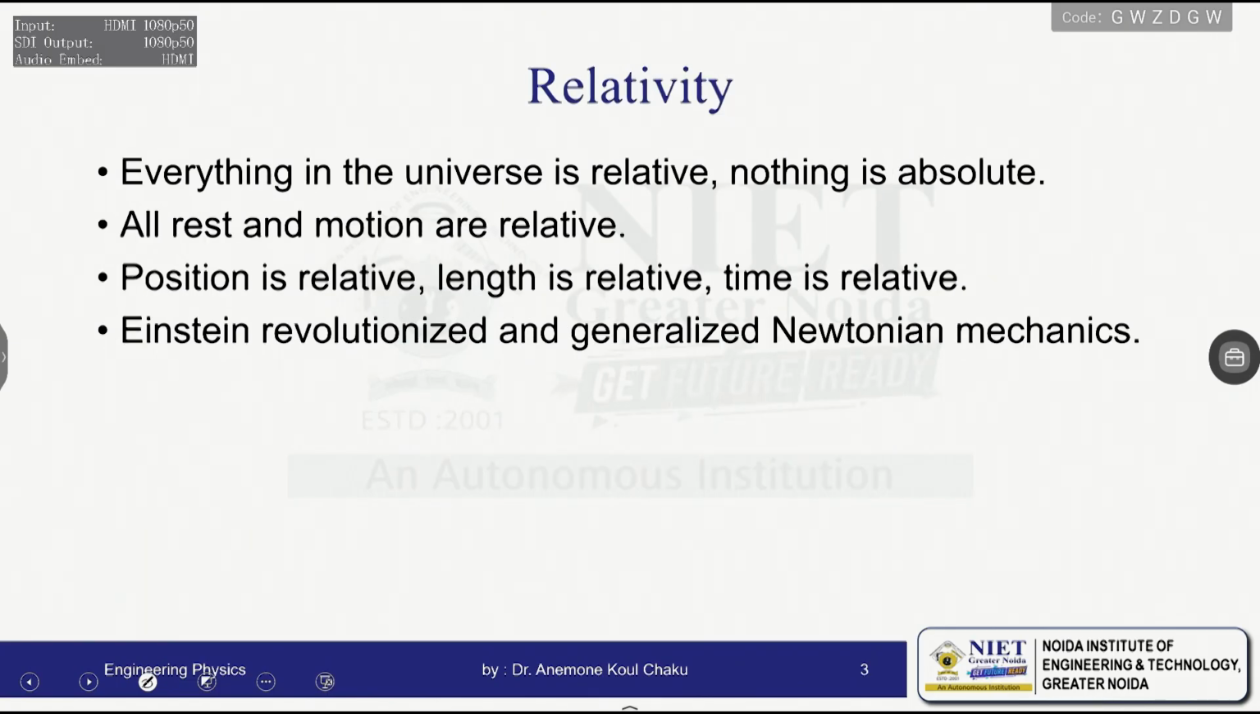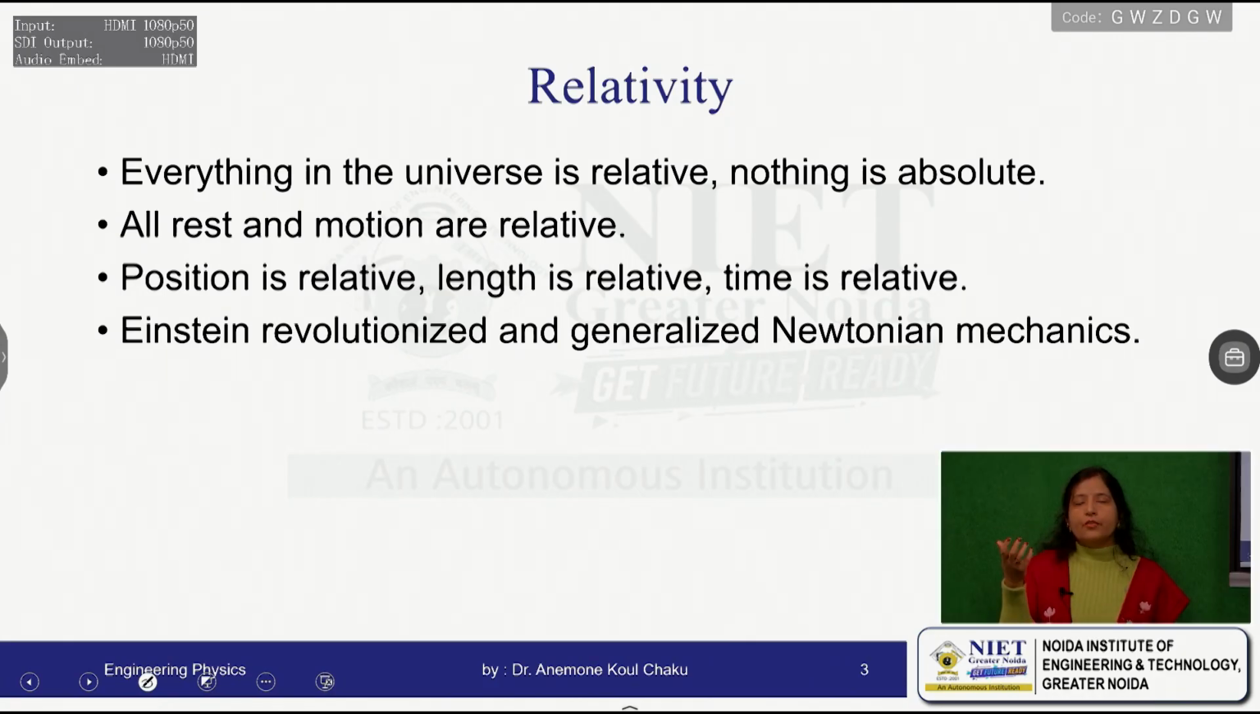Around 1900, some experiments like the Michelson-Morley experiment and some other related experiments were done, in which it was found that the age-old classical physics or mechanics couldn't explain them properly. So a new concept, that is modern physics, came into existence, and modern physics mainly comprises relativity and quantum physics.